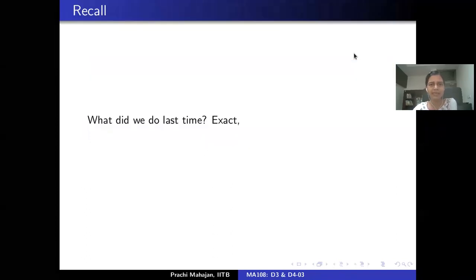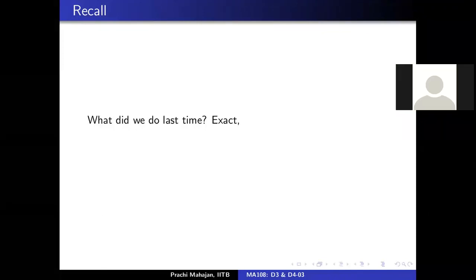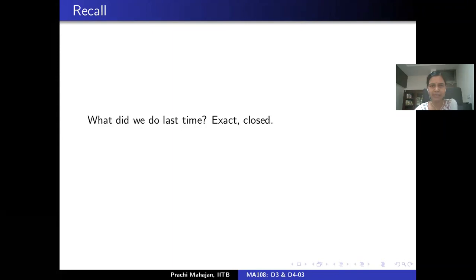So last time we ended our time by a small discussion on exact and closed differential forms, correct? And what did we know? We noticed that every exact differential form is closed, but the converse is not true in general. Every closed differential form need not be exact.